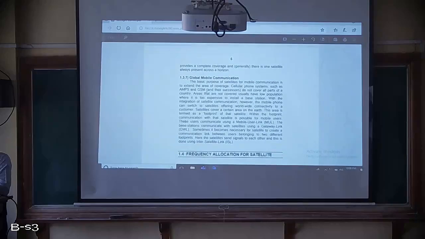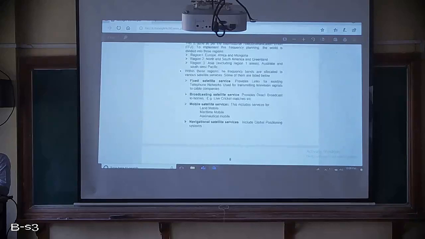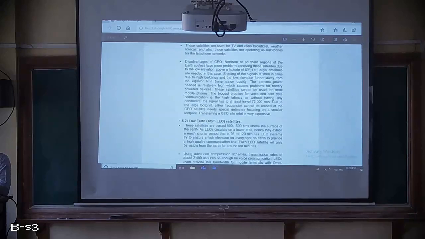So these are seven different applications of our satellites.